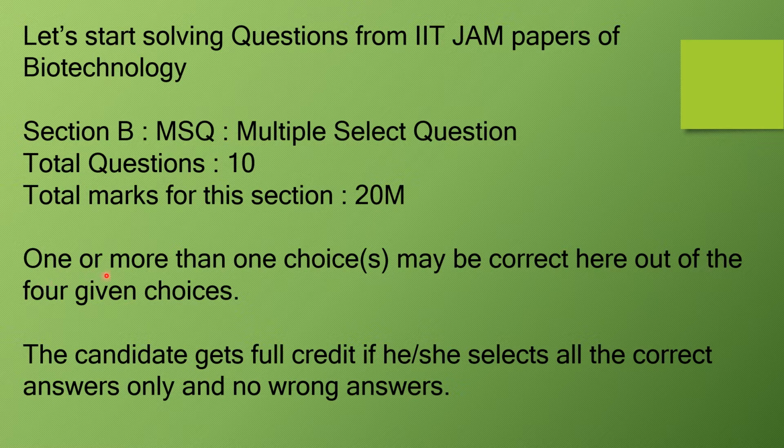Here, one or more than one choice may be correct out of the 4 given choices. The candidate gets full credit if he or she selects all the correct answers. You need to select all correct answers and no wrong answer so that you'll get full marks for this section. So let's have a look at the MSQ.